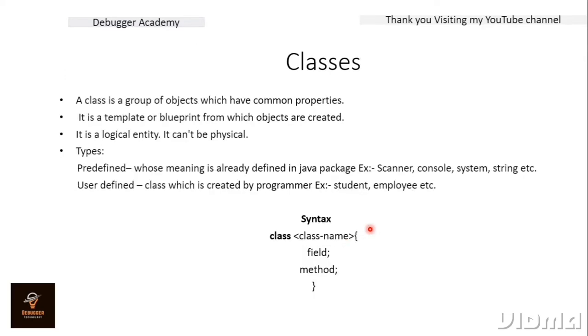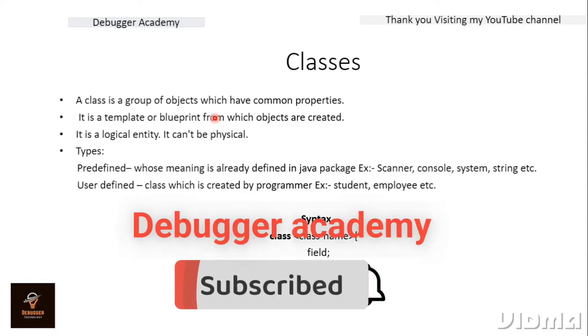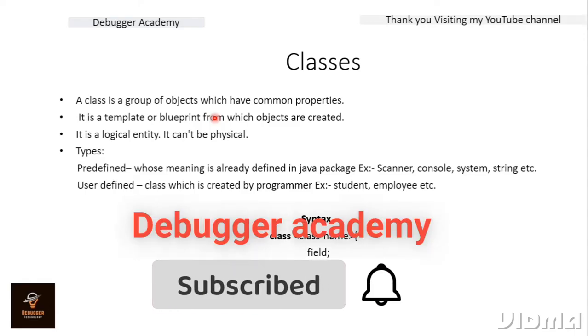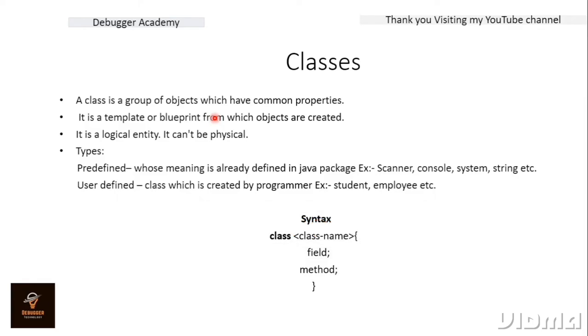So I have recently told you that in object oriented programming language we usually deal with the classes and the objects. So it is very important to define what exactly a class is. We can say that a class is a group of objects which have common properties. Obviously, if we say class 9, it means all the students present in that class are in class 9. Understood? For example, if I say a group of flowers, it means we are collectively calling them a group of flowers. So class is a group of objects. If I say animal class, it means all animals are present in that class, so together we call it a class. Understood?